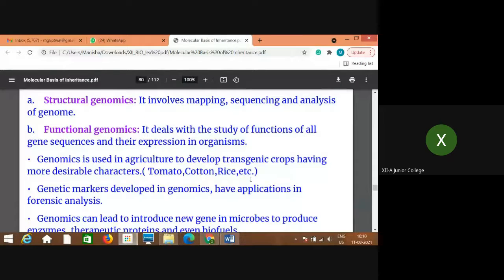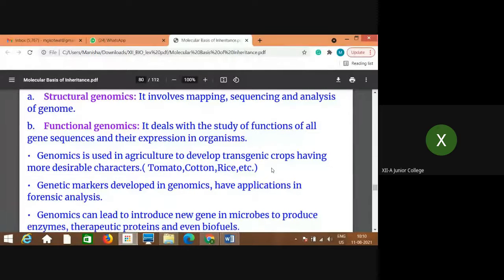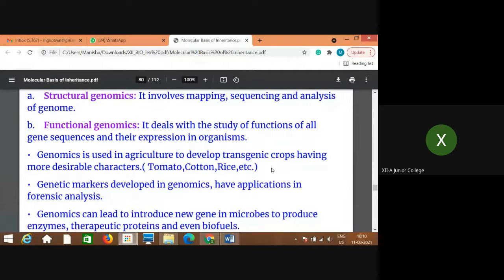Genomics is used in agriculture to develop transgenic crops having more desirable characters. This part we have learned last year, I think, to some extent, but still I just want to tell you about this. In agriculture, so many crop plants are needed in large quantity for human beings in daily life, and those plants with more desirable characters are produced.